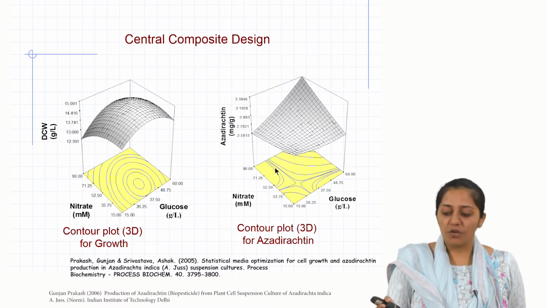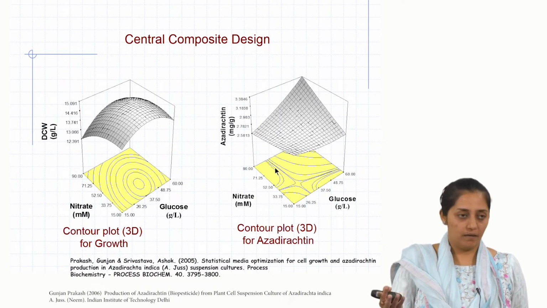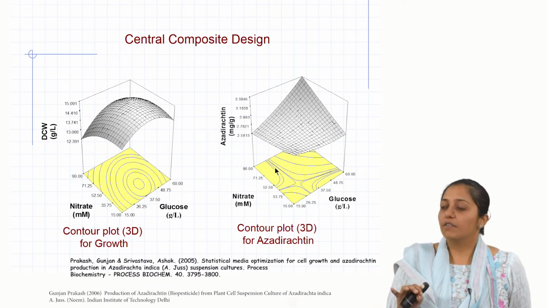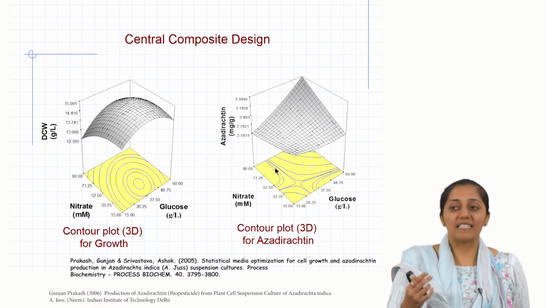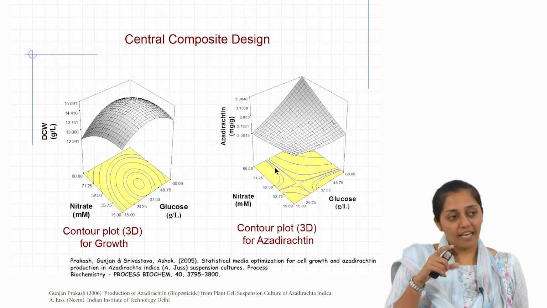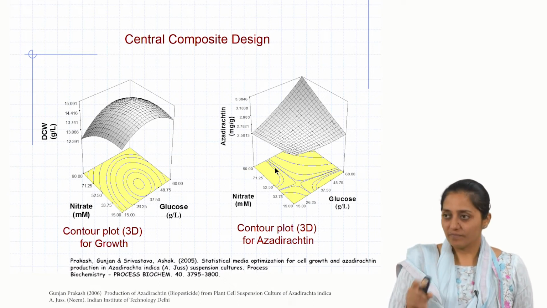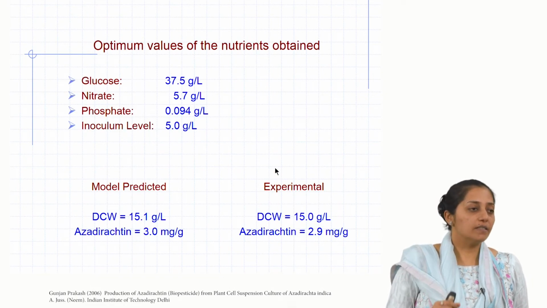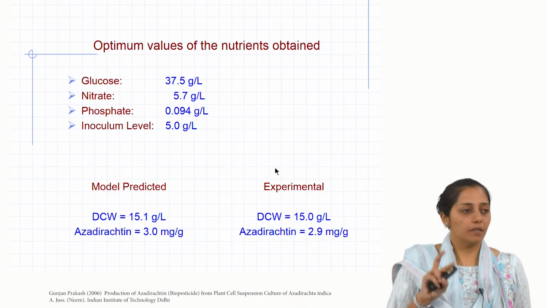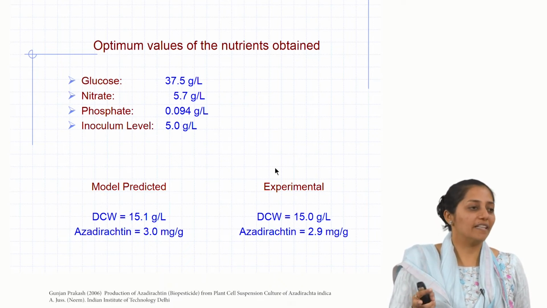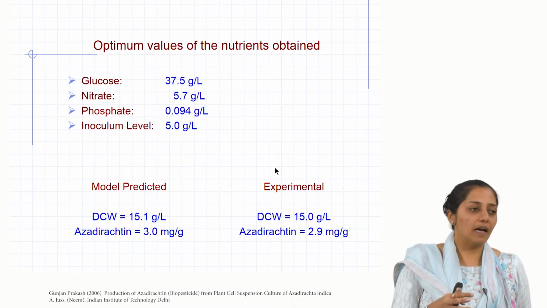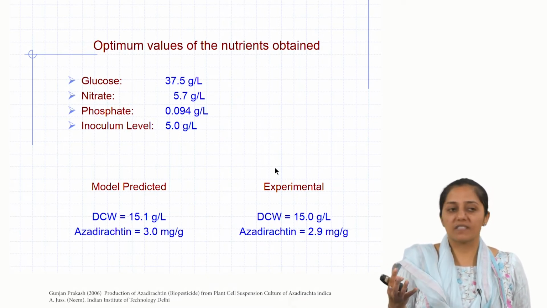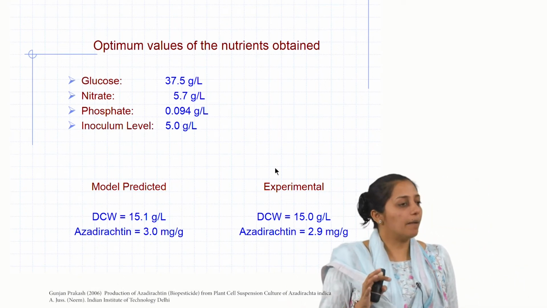I am not very sure if the convergence point will lie within the design space, which means that there is a need to go back and see the range selected. But because for us it is dependent on both the biomass as well as the secondary metabolite yield, even with whatever you have, you can get to a further improved result from the unoptimized. So, this is what happened here.